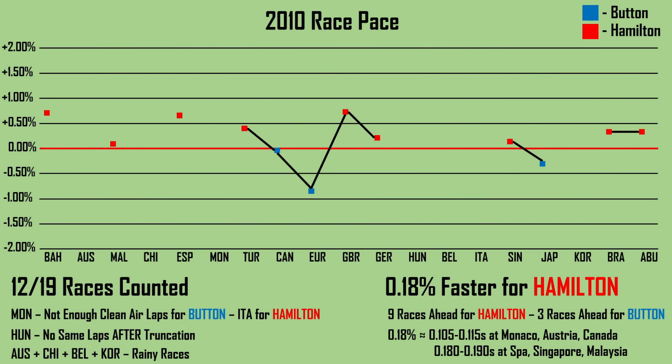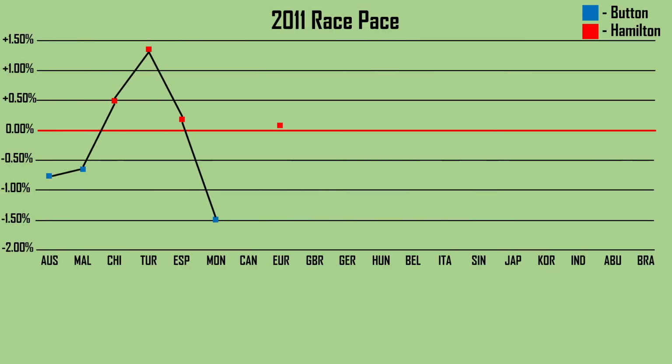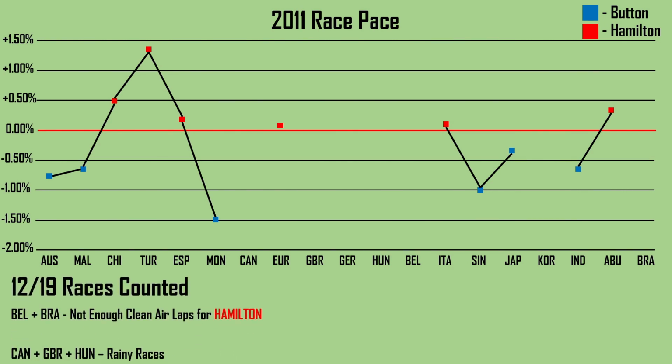And so from 2010 we can take a look at 2011, their second year as teammates at McLaren, and mapping on the progression throughout this season it looks a little bit like this, with Button again in the blue and Hamilton in the red. For this year there were 12 out of 19 races counted once again, with Belgium and Brazil being excluded because there were not enough clean air laps for Lewis Hamilton this time, and Canada, Britain and Hungary excluded because they were rainy races.